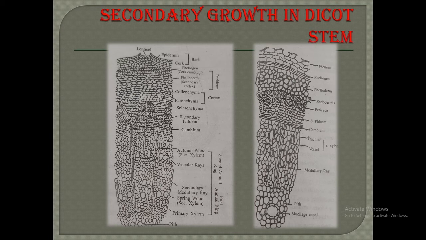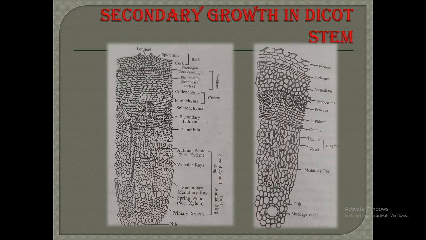Most of the vessels are pitted; annular or spiral tracheids and vessels are altogether absent. Xylem parenchyma cells may be long and fusiform but sometimes they are short. They are living cells and are meant for storage of food material. Tannins and crystals are frequently found in these cells. Xylem parenchyma may occur either in association with vessels or quite independently.